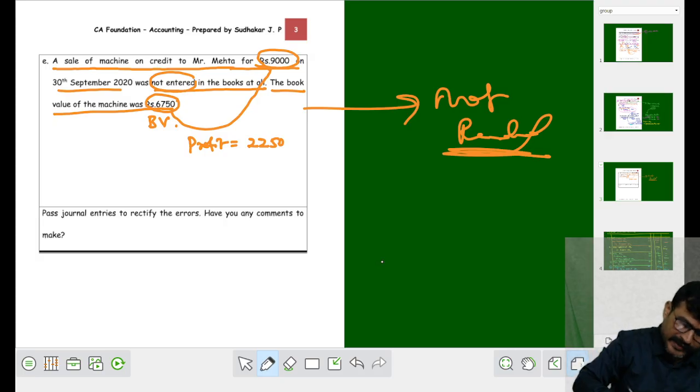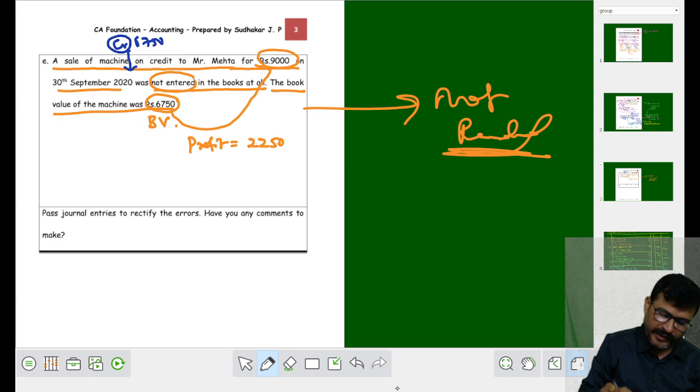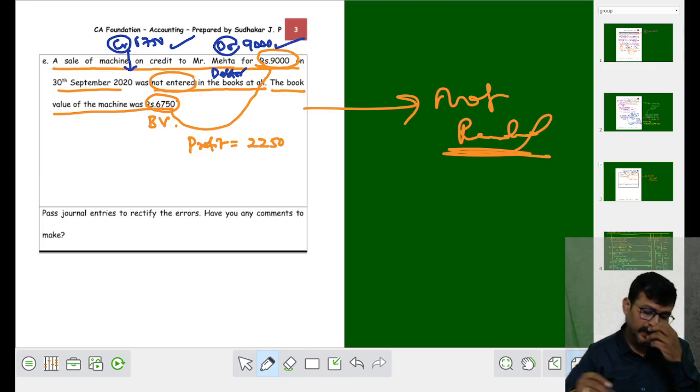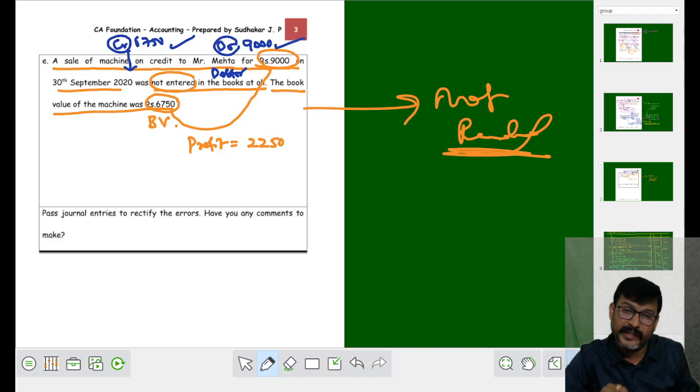So easy. A sale of machinery, machinery will decrease, machinery is to be credited with how much? 6,750 rupees, because book value of machinery is 6,750, it is to be credited. बाद में sold to Mehta. Who is Mehta? Mehta is a debtor. Debtor is to be debited with how much? 9,000 rupees. Machinery decreased, machinery is to be credited 6,750. Mehta being a debtor, debtor is to be increased, sold for 9,000, correct debit.